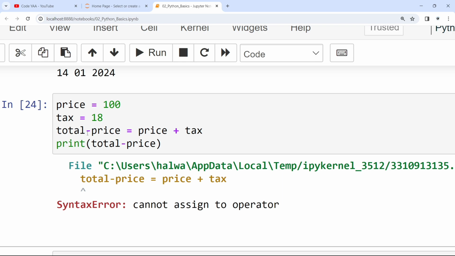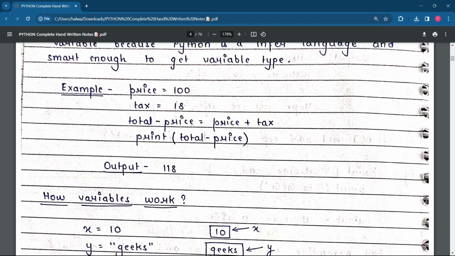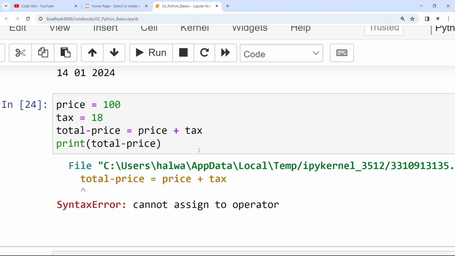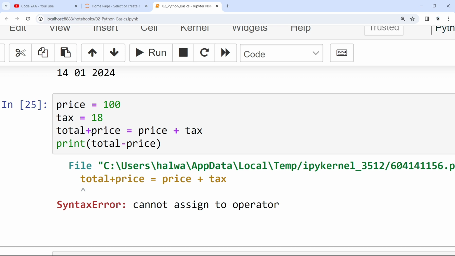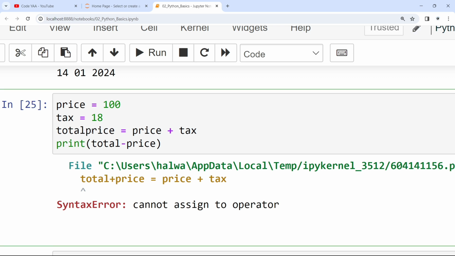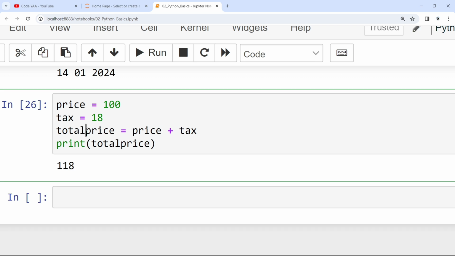See, why is this type of thing not happening here? You can see what the reason is. This is a minus sign operator. If you write plus, you'll again get an error. So what is the good thing, what should be used? If you write totalprice only, you'll get 118. Okay, this is a good way.